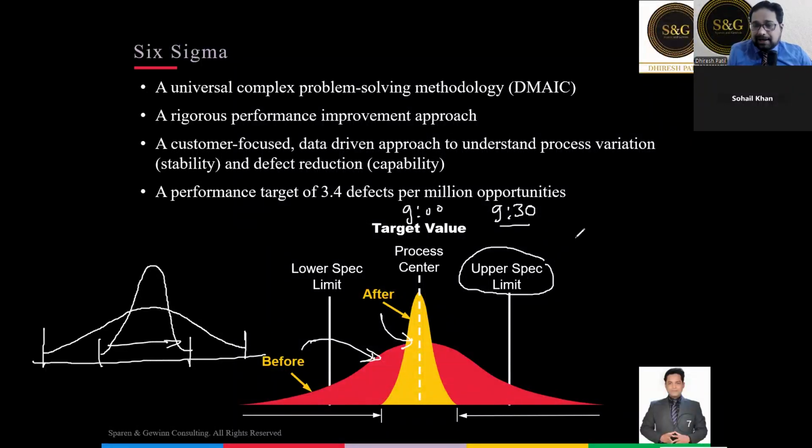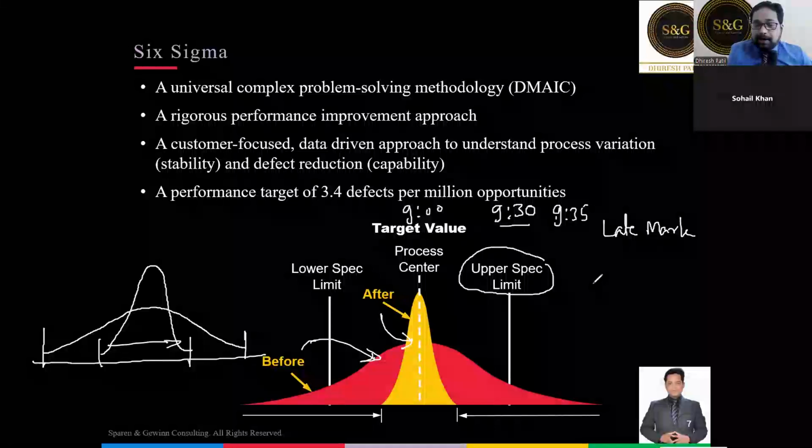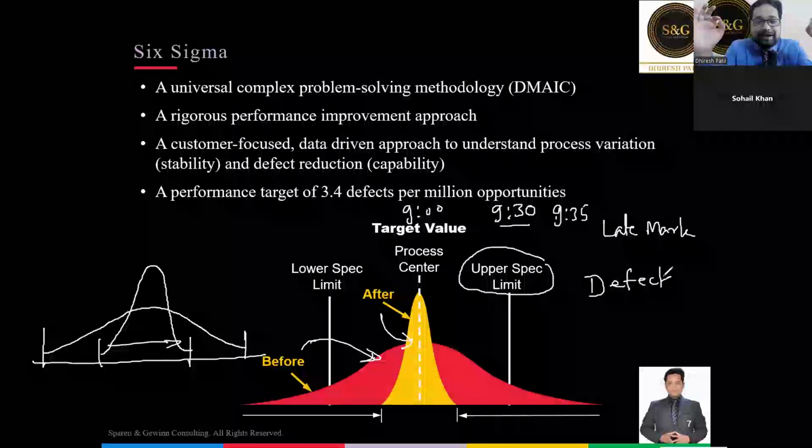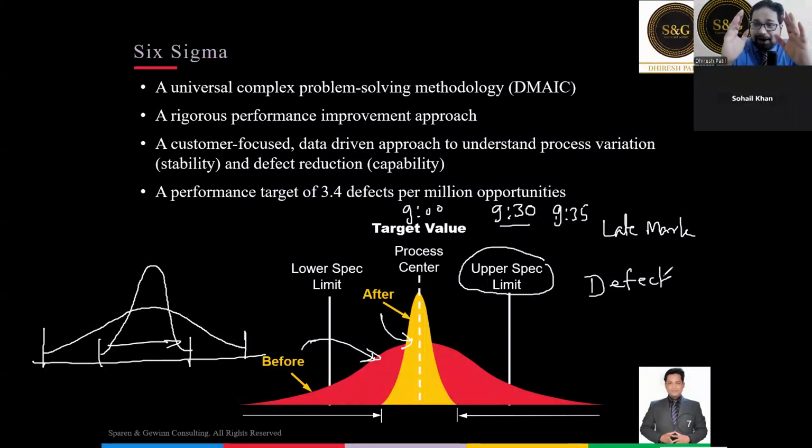If you come after that, let's say you reach at 9:35, it is called a late mark in your office, but in Six Sigma, it is called a defect. Any data which falls beyond the specification limit is a defect.